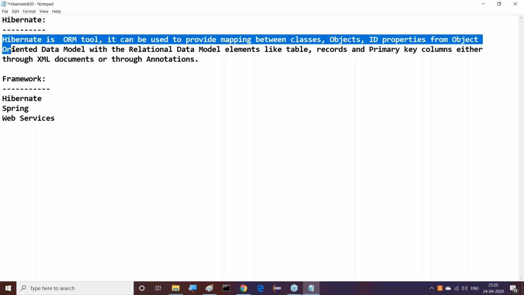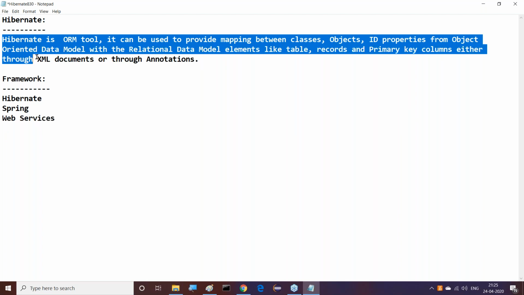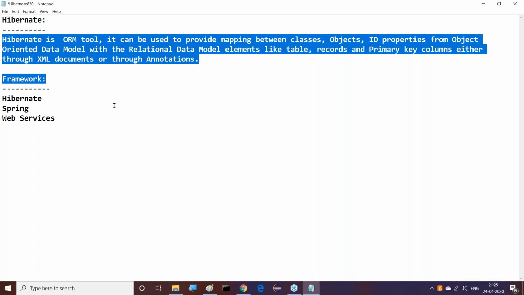Then after that, okay, fine. Hibernate is an ORM. What is the purpose of this? Nothing else. It provides mapping between Java and databases, not more than that. To perform database operations in an effective mode, to simplify or improve data persistency in our enterprise applications, we require an interface between the object-oriented data model and the relational data model. That interface is provided by ORM. That ORM requires some implementations, and one of the implementations of this ORM is Hibernate.